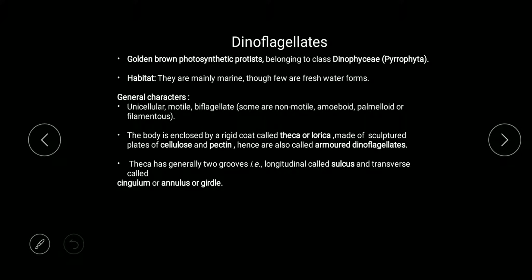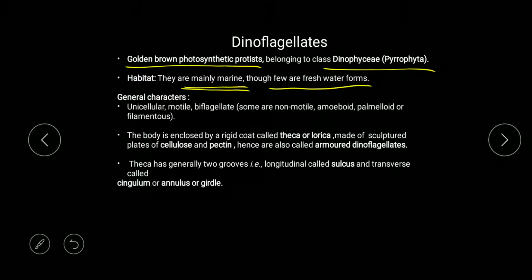Next, we talk about the dinoflagellates. Dinoflagellates are golden brown photosynthetic protists, and they belong to Dinophyceae. Now, habitat, if we talk, they are mainly marine. Now remember, in diatoms what was there? They can be marine, or they can be freshwater. But in the case of dinoflagellates, they are mainly marine, and few are freshwater forms.